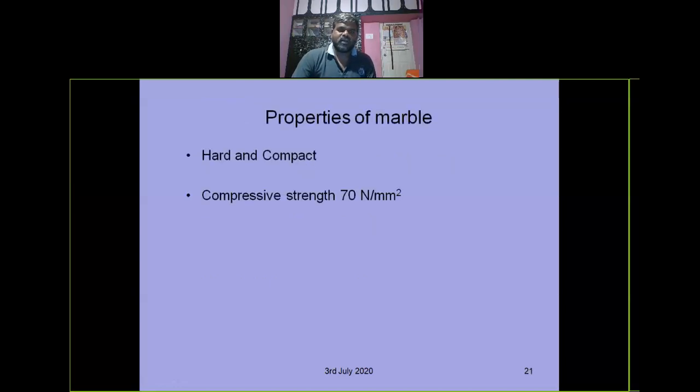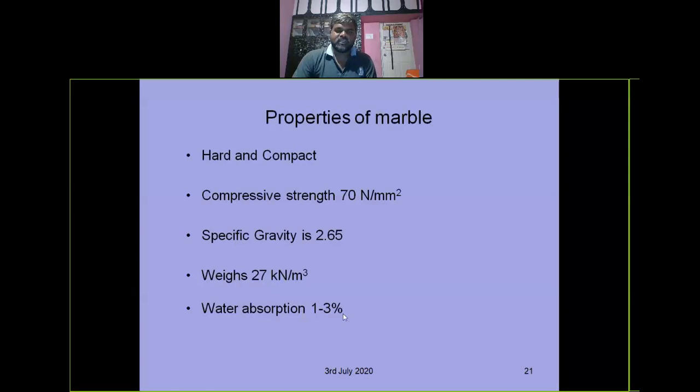These are also hard and compact, but the compressive strength is less compared to granite. Marble has a compressive strength of 70 MPa, whereas granite has a compressive strength of 75 to 127 MPa. Specific gravity is 2.65. Unit weight is 27 Newton per meter cube. Water absorption is slightly more than granite, 1% to 3%, but it is less than the requirement of a good building stone. A good building stone should not absorb more than 5% of water. It is within the limit only.